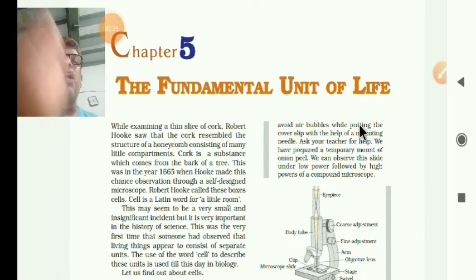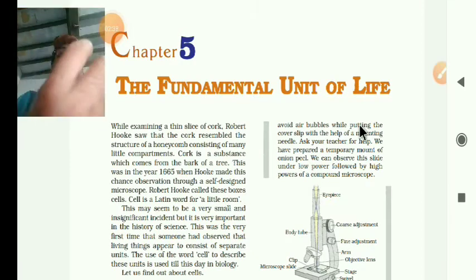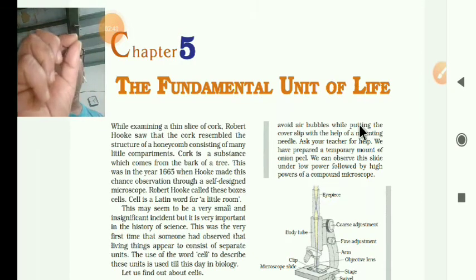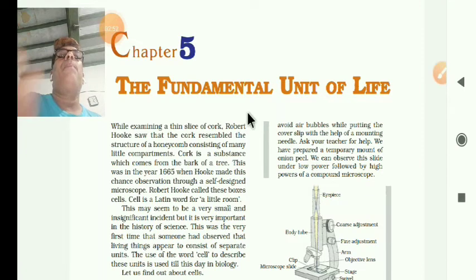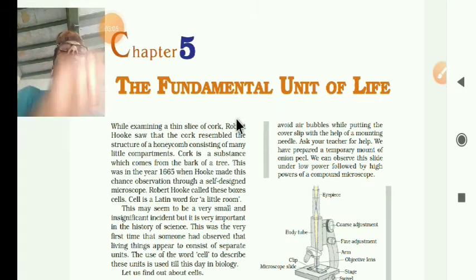The tree bark, you know. He observed and studied it in a self-designed microscope, like a primitive, old microscope. He saw empty spaces bounded by walls, giving the appearance of honeycomb-like structures. What he found? Small honeycomb rooms, just like honeycomb structures.